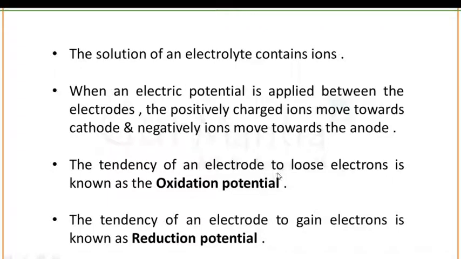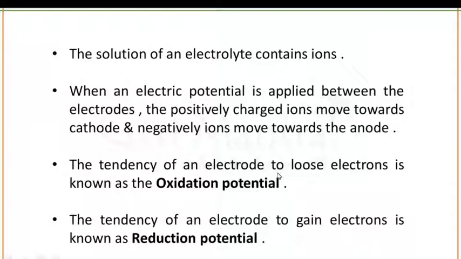The tendency of an electrode to lose electrons is known as its oxidation potential, while the tendency of an electrode to gain electrons is known as its reduction potential.